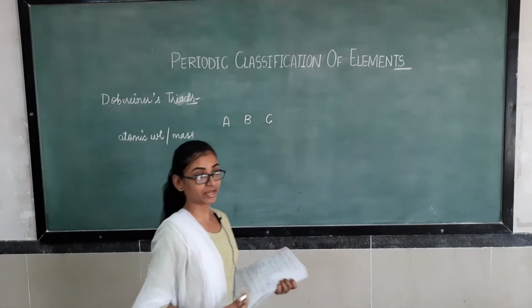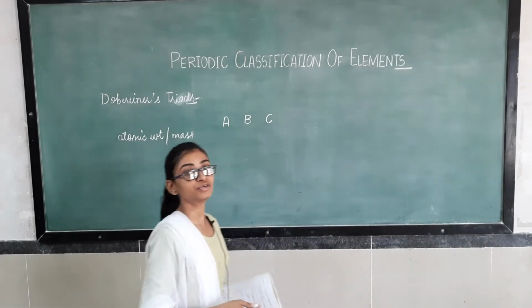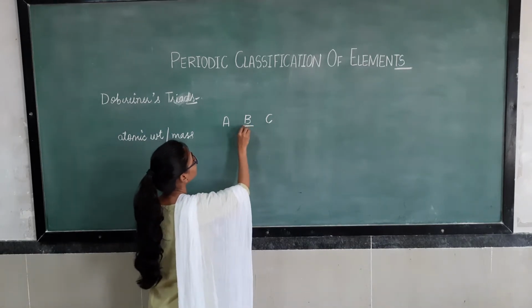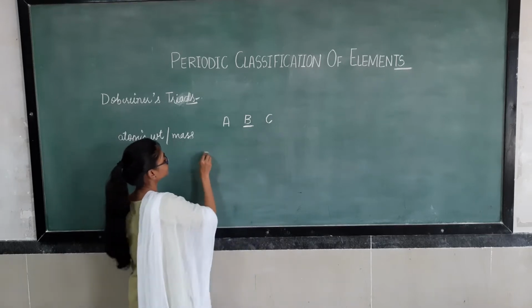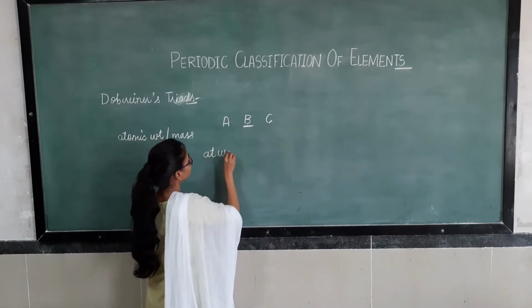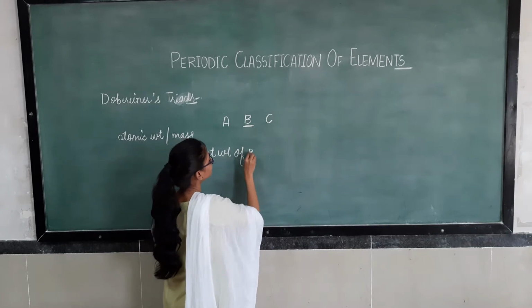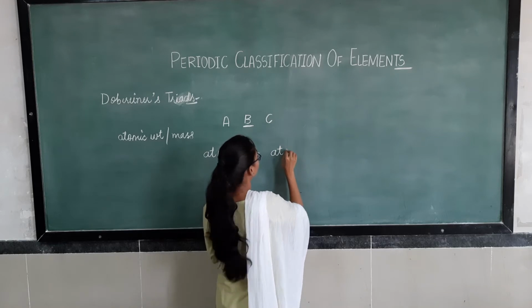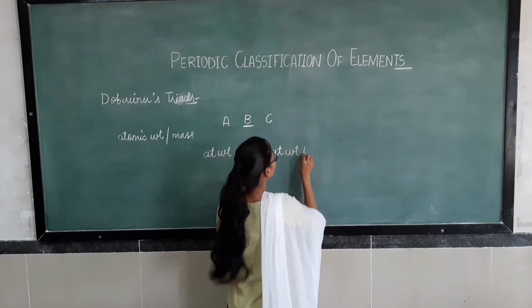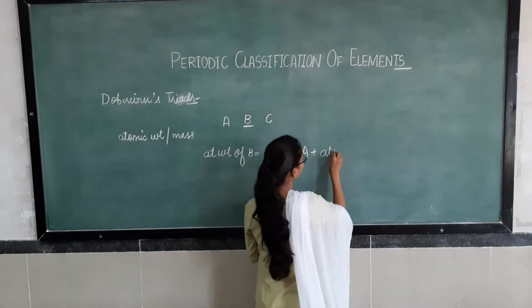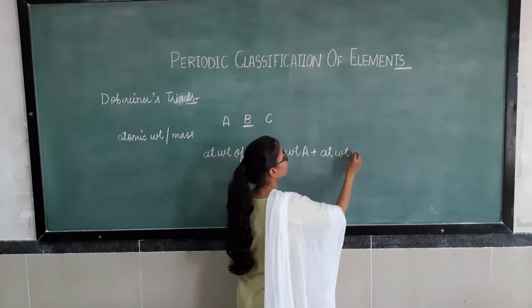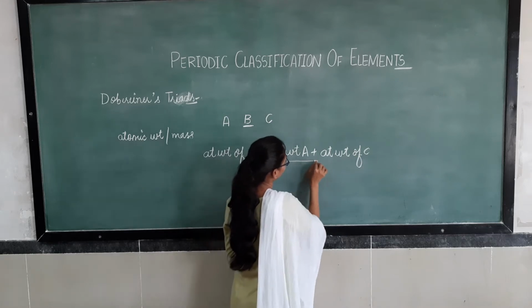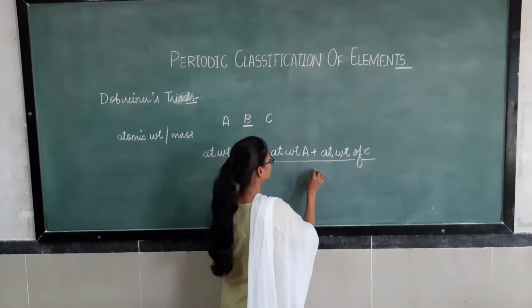What he concluded is that the atomic weight of B is equal to the atomic weight of A plus the atomic weight of C divided by 2.